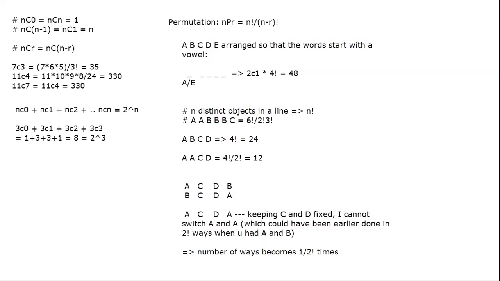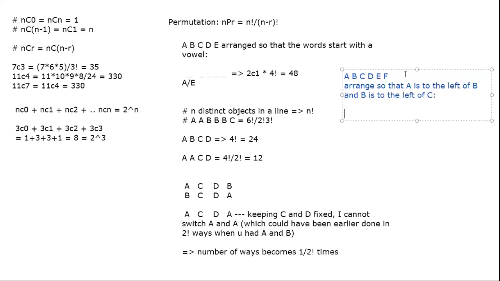Now, what was the reason for doing such a detailed explanation for this? Because if I were to now ask you this, say A, B, C, D, E, F, arrange so that A is to the left of B. So A is to the left of B and B is to the left of C.